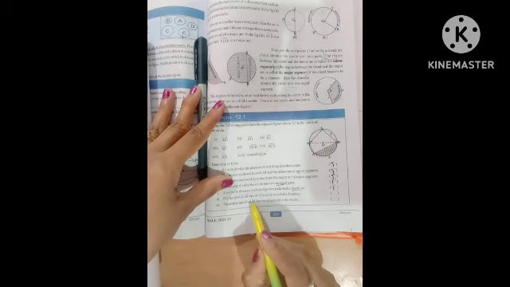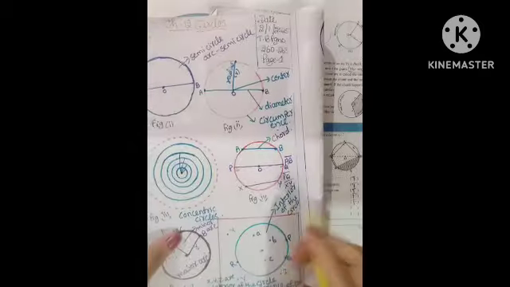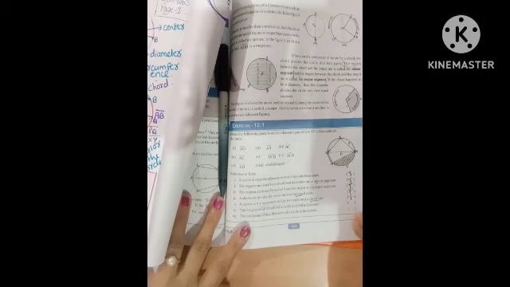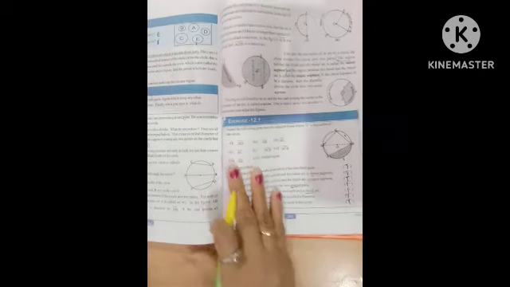The longest of all chords of a circle is called a diameter. Is it a diameter? Yes, it is a diameter. So the statement is true. And next, seventh statement. The midpoint of any diameter of a circle is the center. Yes. This is the center only. So is the statement true or false? True only. Are you clear? Are you understood? This is exercise 12.1. All problems and solutions, it's over.